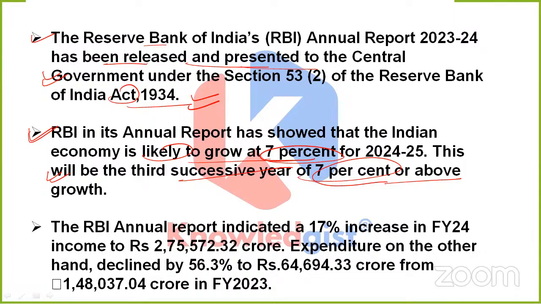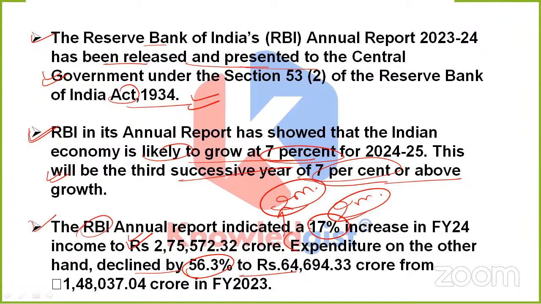Now, if we talk about income generation, according to this RBI report, it indicates a 17% increase in financial year 24 income, because now it has reached this much amount. Apart from that, the report also tells us about expenditure, which on the other hand has declined by 56.3%. It has now come down to rupees 64,694.33 crore. Previously, it was how much? Rupees 1,48,037.04 crore in financial year 2023.